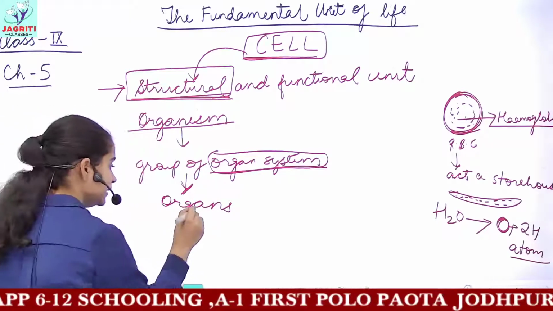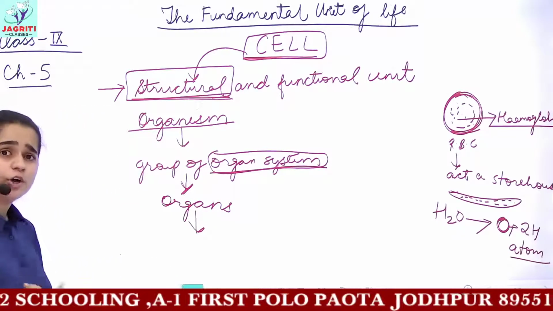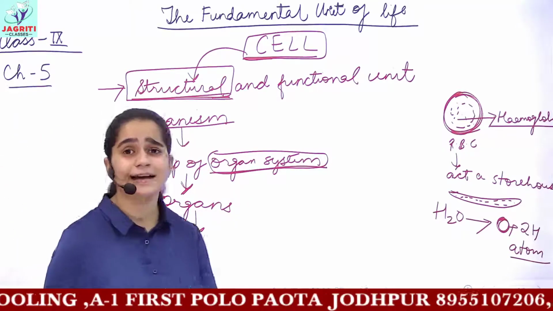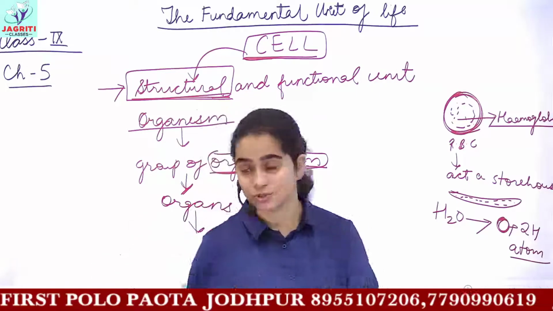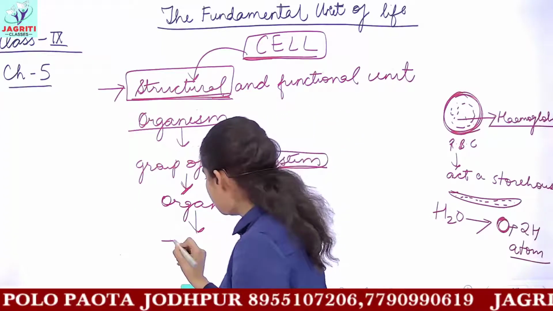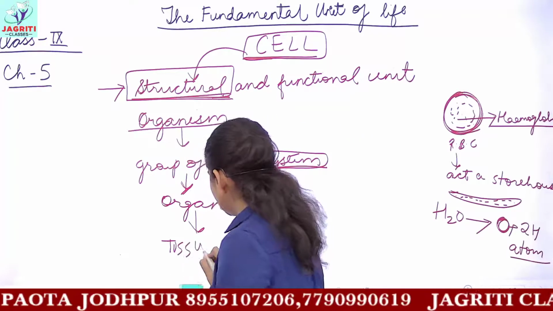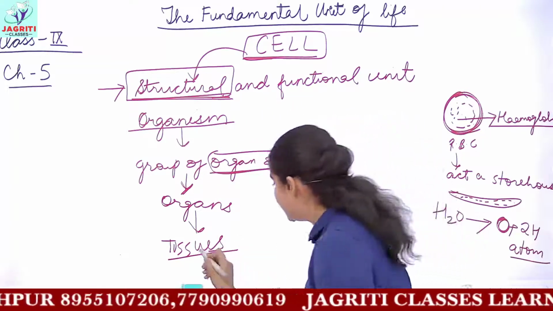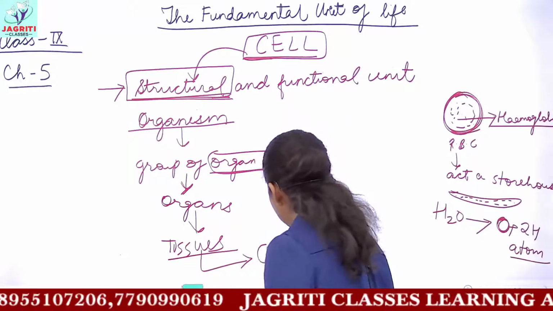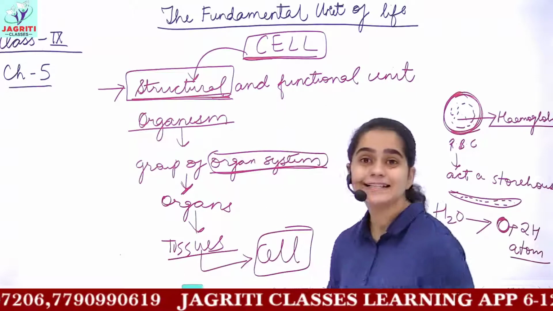Then going further down, these organs are made from what? If you consider an organ, the stomach, then the stomach is made up of different tissues. So we say organs are made up of different tissues. And breaking these tissues further down, you get the structural unit, that is, the cell.